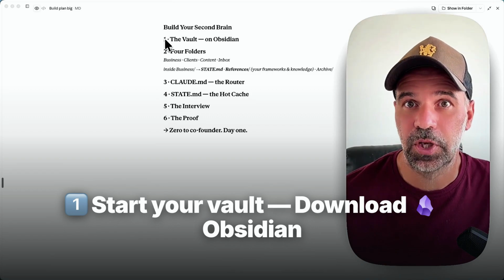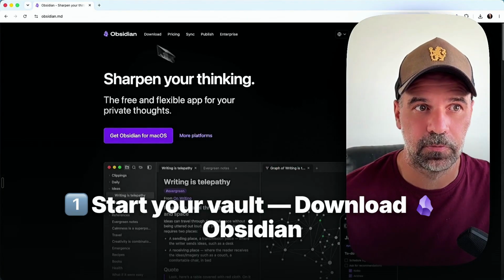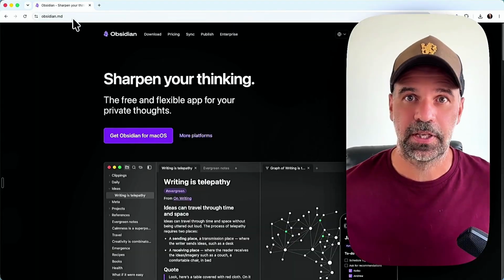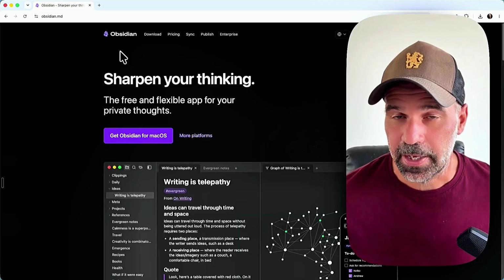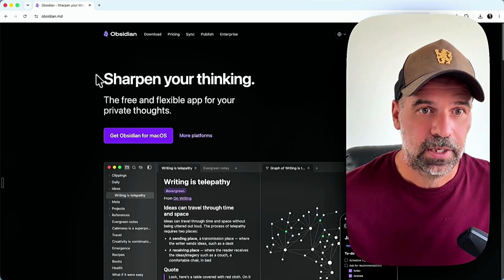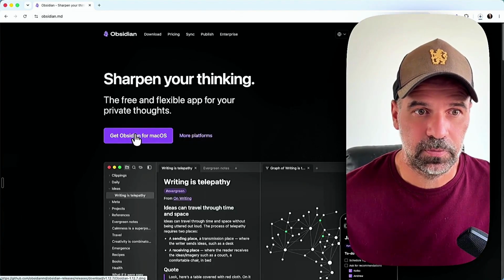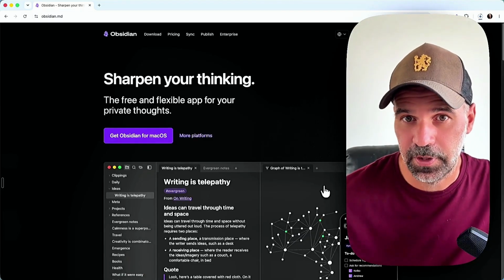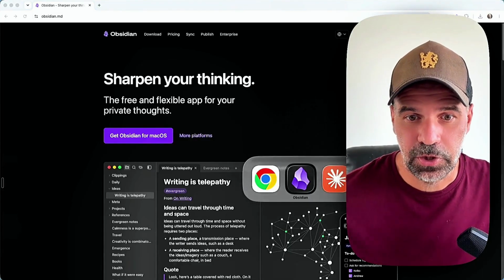We start with your vault, and we start by downloading Obsidian. So you go to Obsidian.md. Again, it's just a simple app that shows your vault, your files. Your vault again is simply a folder that your AI operates in. So you go to Obsidian.md and then you get Obsidian for your platform. Mine is macOS, so I click here, then you install it. I think this is something that you can do on your own. And once it's installed, you simply switch to the app.